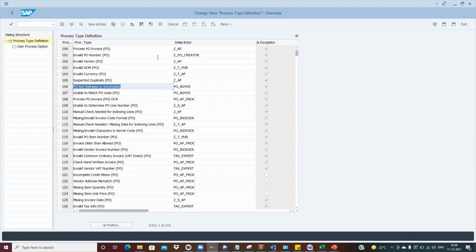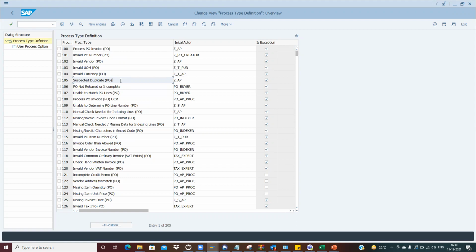Now, when we are creating the process types, let me take a good example: suspected duplicate. We have the concept of suspected duplicate, so the system should highlight that this invoice is a suspected duplicate. How do we define this? How will the system identify that this is a suspected duplicate?